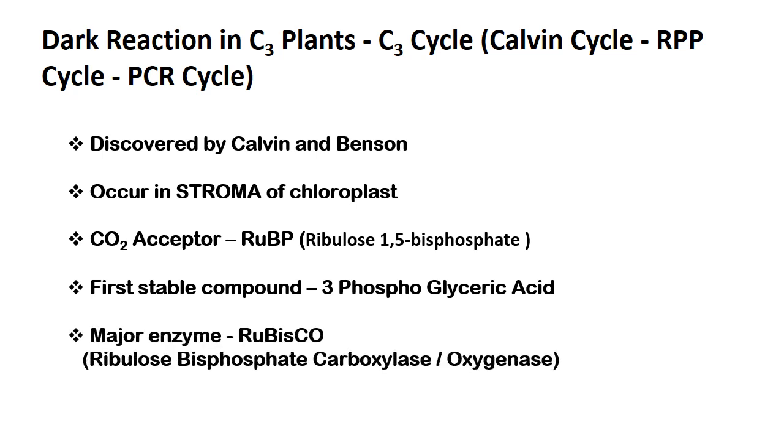Here, the major enzyme involved is ribulose bisphosphate carboxylase oxygenase. This RuBisCO is a major enzyme occurring in nature. It is the most abundant enzyme or abundant protein in nature. It has two forms, carboxylase and oxygenase. While the carboxylase form is used in the dark reaction, the oxygenase form is used in photorespiration.